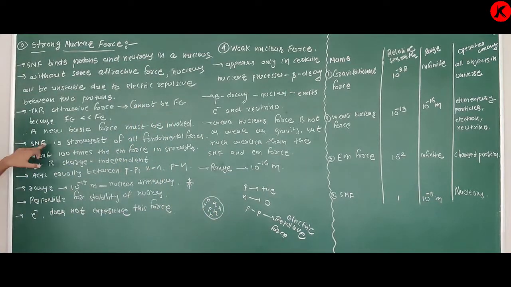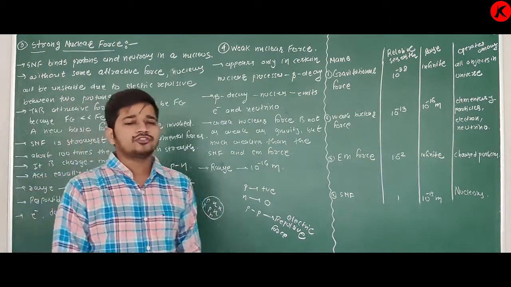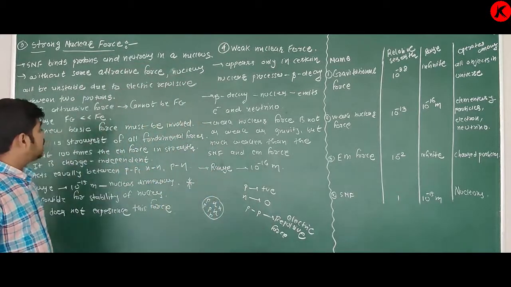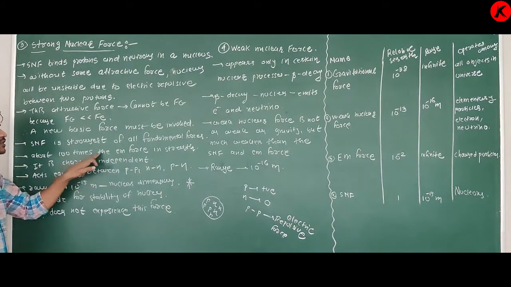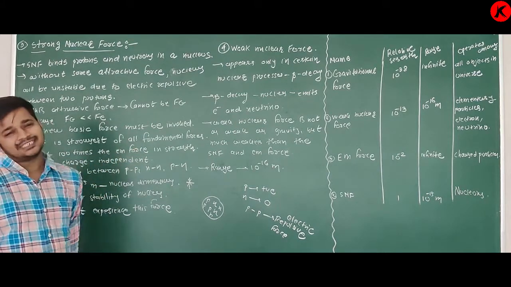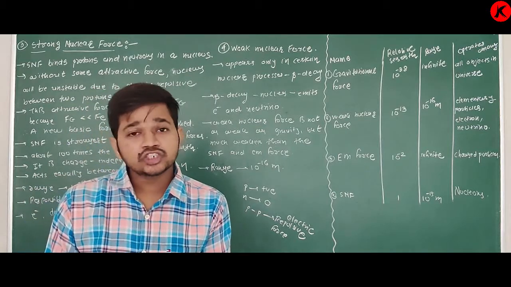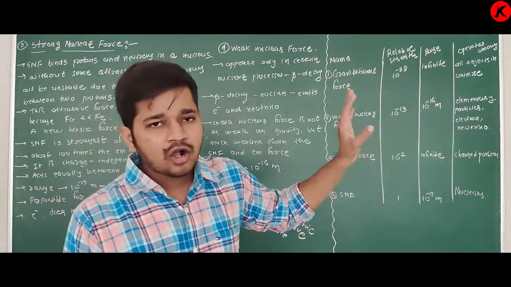Strong nuclear force is the strongest of all fundamental forces. It is about 100 times the electromagnetic force in strength. Electromagnetic force is stronger than gravitational force, but strong nuclear force is greater than all forces.